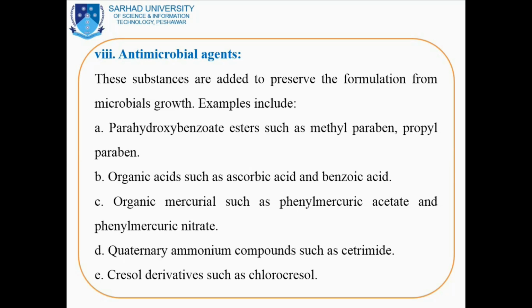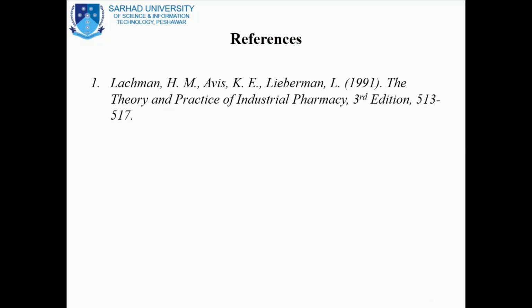Quaternary ammonium compounds such as cetrimide, these are used in the creams because cream is also a viscous type of emulsion. Recalling from the types of emulsion, vanishing cream and cold cream are examples of pharmaceutical emulsion. Quaternary ammonium compounds like cetrimide are used in the formulation of the pharmaceutical emulsion. Cresol derivatives such as chlorocresol are also examples of antimicrobial agents used in the pharmaceutical emulsion.